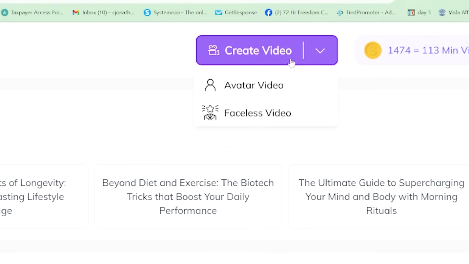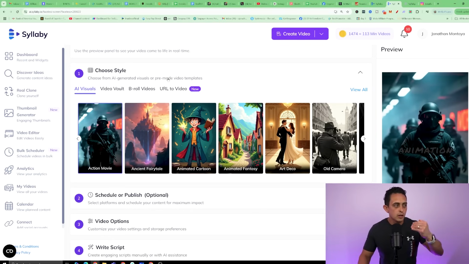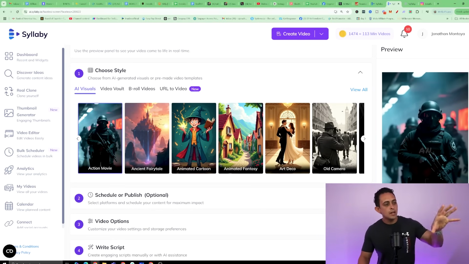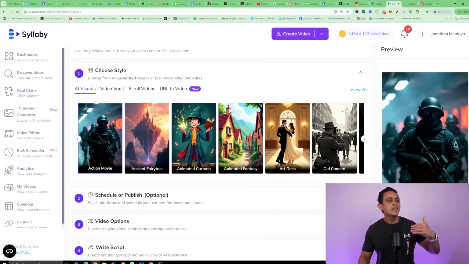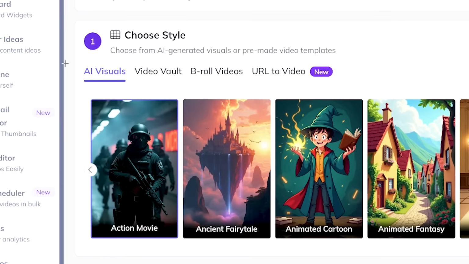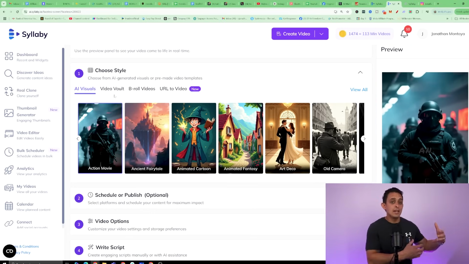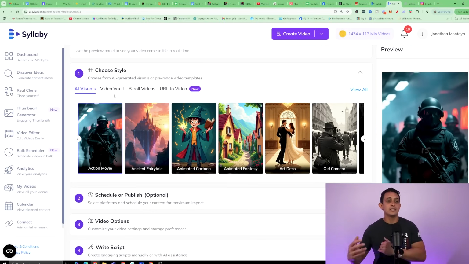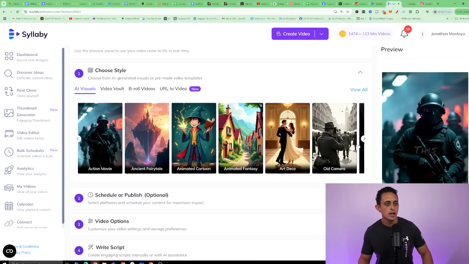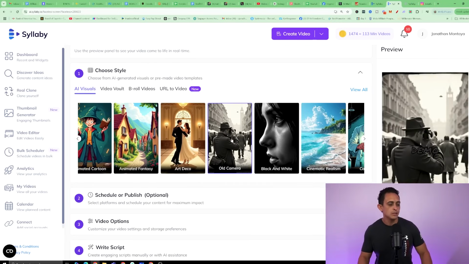So at the top here, I'm gonna go ahead and create video and click on Faceless video here, and then you're simply gonna go through the steps here, okay? Now I'm gonna go ahead and choose one of these styles. I like to go with the AI visual, but they also have like B-roll type videos or video vaults that you can use. I like the AI visuals. I think it looks really good. Plus, I'm getting some good traction on my Faceless accounts, okay? So I'm just gonna choose, let's just go with old camera, okay? So I'm gonna go with that one.